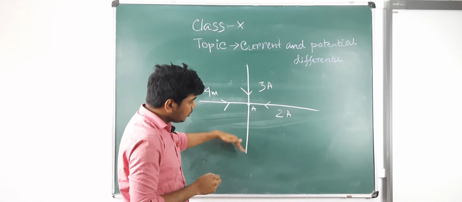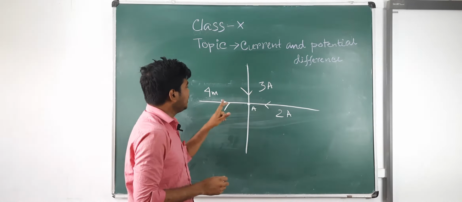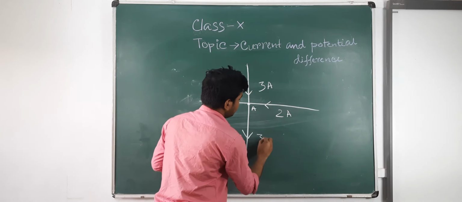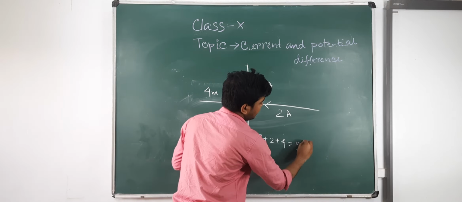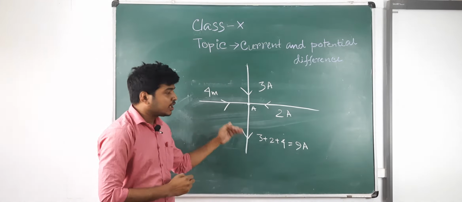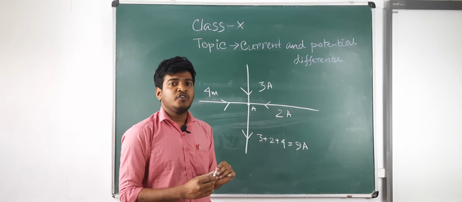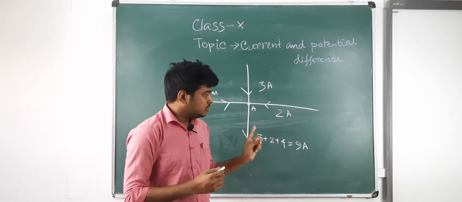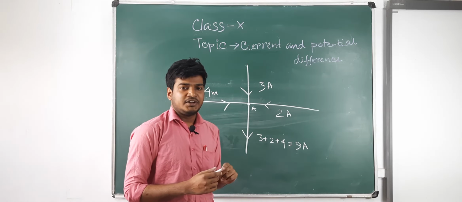So what will be the output? The output will be simply 3 plus 2 plus 4 equals 9 ampere. Current follows the laws of scalar addition. Current does not follow the laws of vector addition. That's why current is a scalar quantity, not a vector quantity.